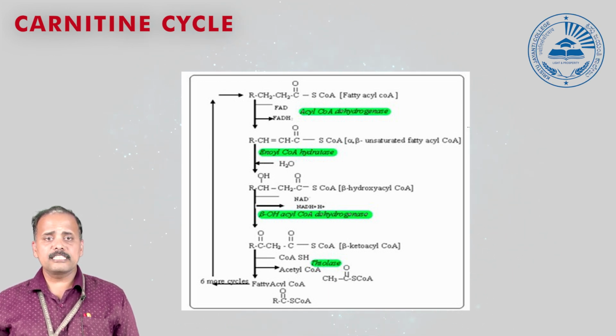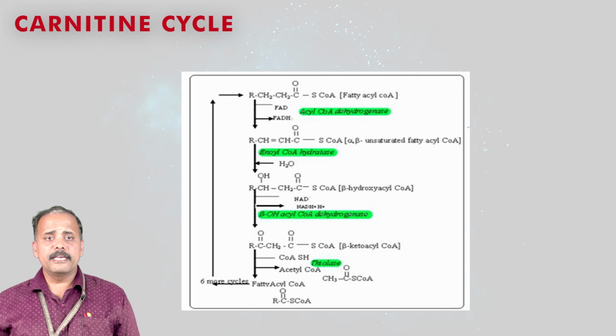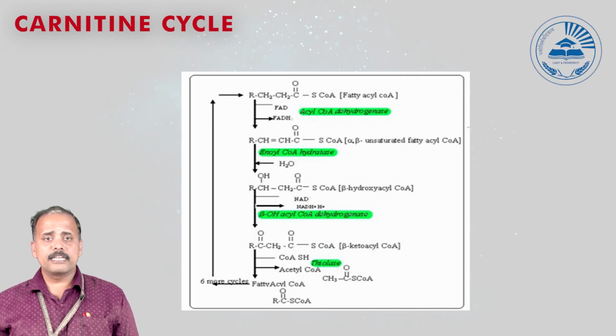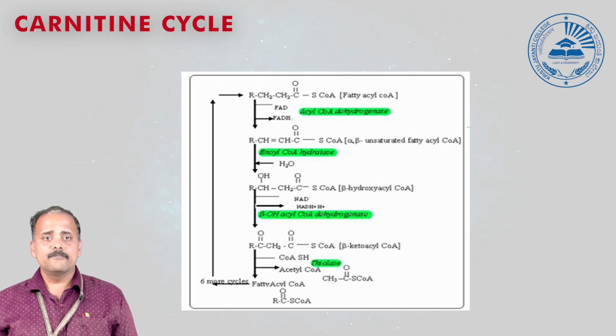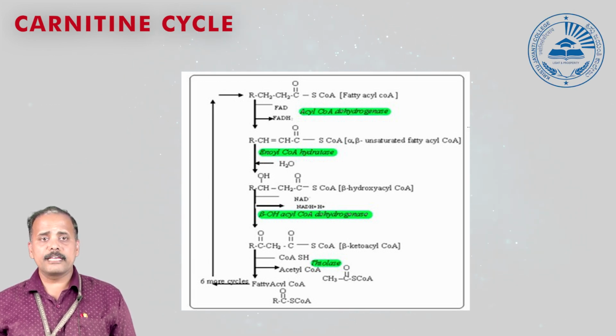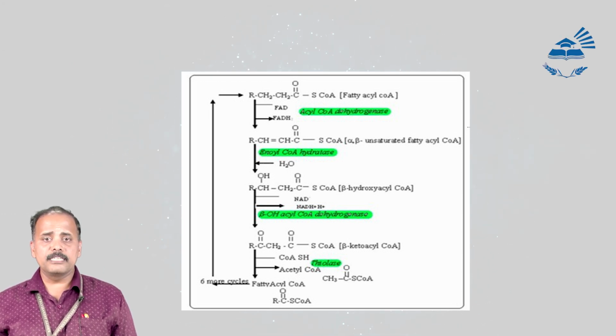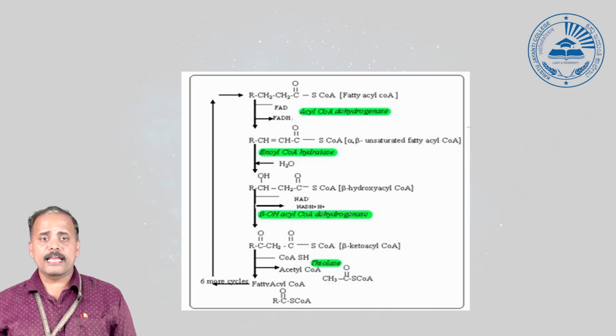The starting substrate is fatty acyl CoA, which is the major substrate here. First it undergoes a dehydrogenation reaction, catalyzed by acyl CoA dehydrogenase, which requires FAD for its action. When it undergoes dehydrogenation, this fatty acyl CoA is converted to trans-enoyl CoA, or we call it alpha beta unsaturated fatty acyl CoA.